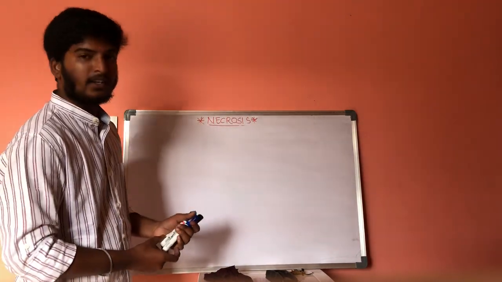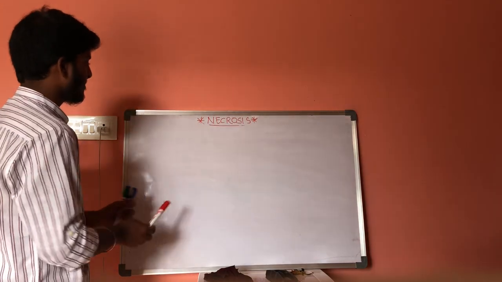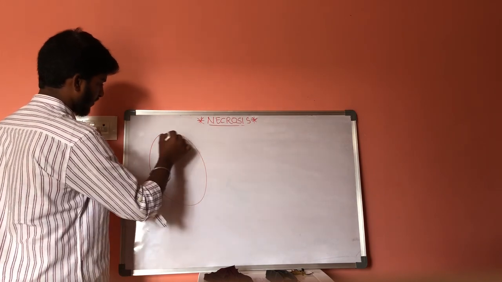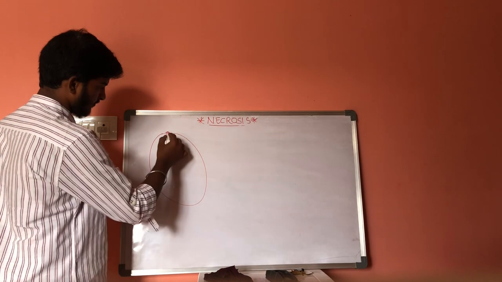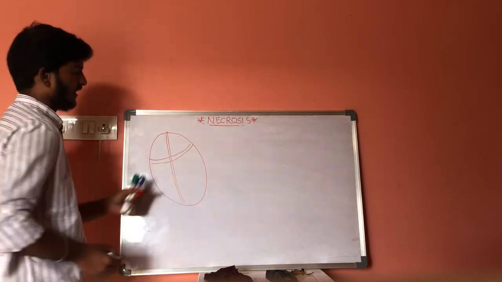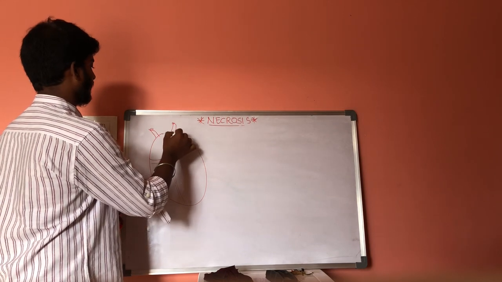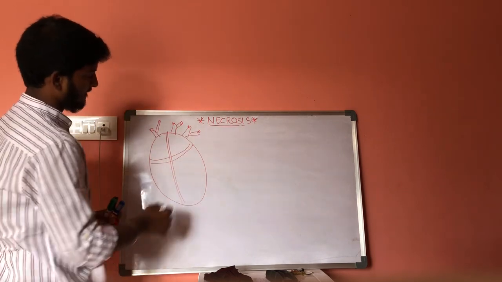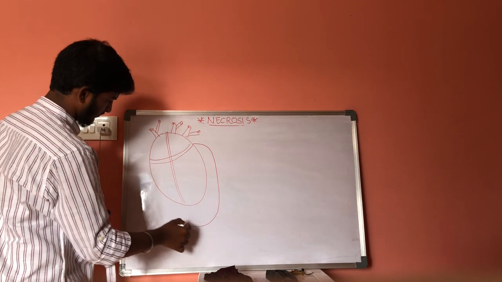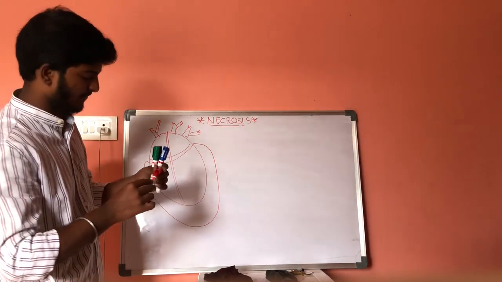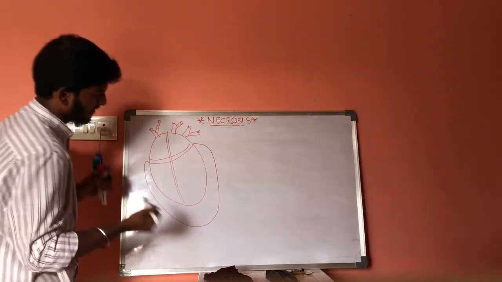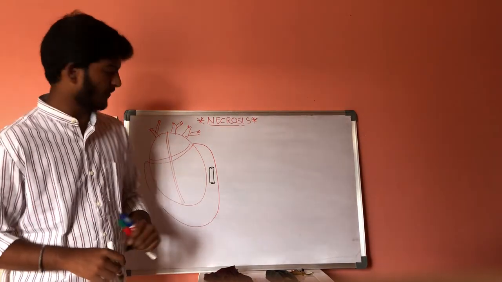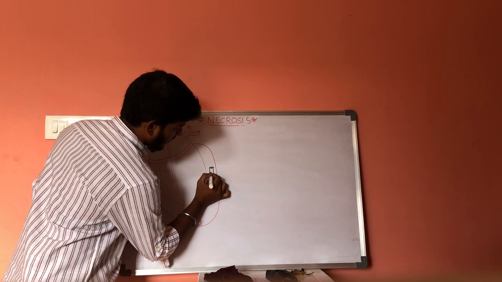Now let us consider one example. Let us consider this is our heart, and this is our myocardium, and this is a blood vessel through which blood is supplied to the myocardium.